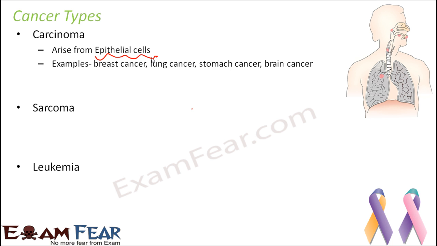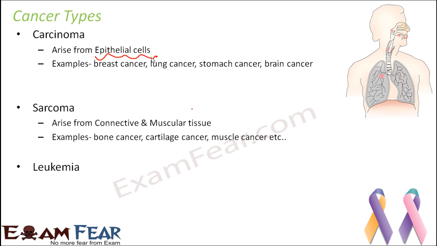So that's carcinoma. The next is sarcoma, which arises from the connective and muscular tissue. So when you see uncontrolled growth of cells in the connective or muscular tissue, maybe in the cartilage or muscles or bones or tendons or ligaments, they all fall under the category of sarcoma. Now all these muscle tissues or connective tissues are derived from the mesoderm, that is the middle layer. Right? And it has been observed that sarcomas are quite rare in human beings. In fact, only 1% of the tumors are sarcomas.